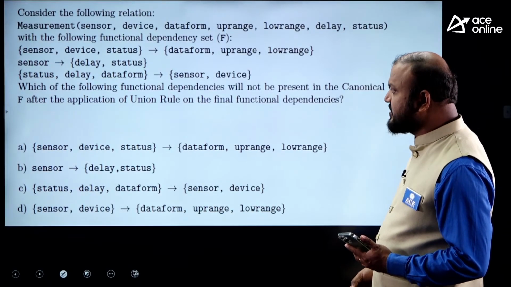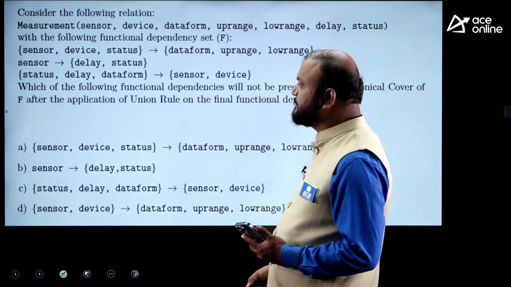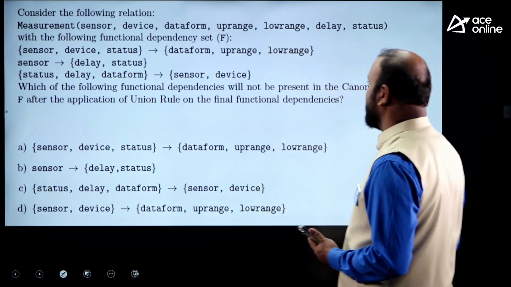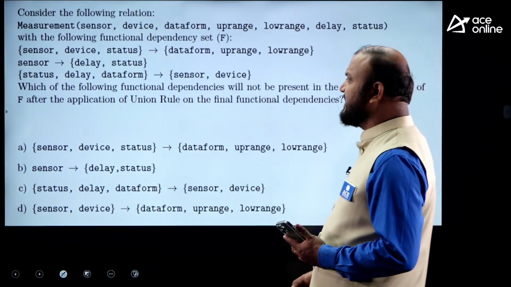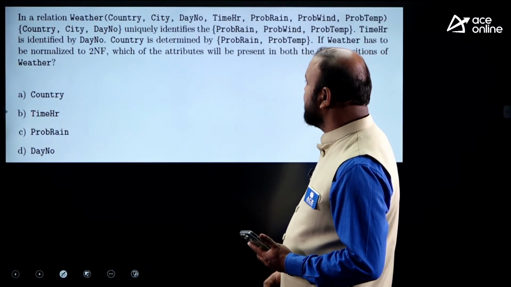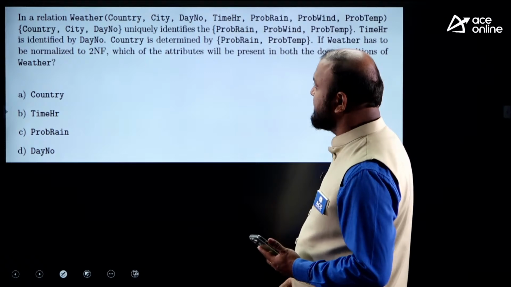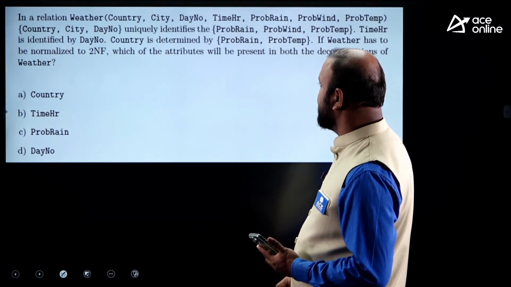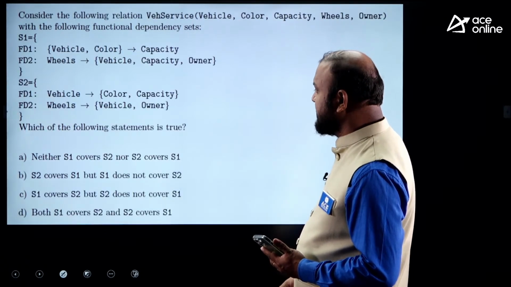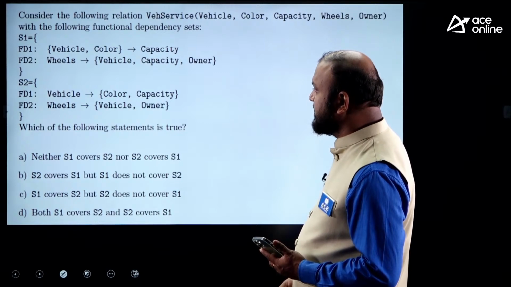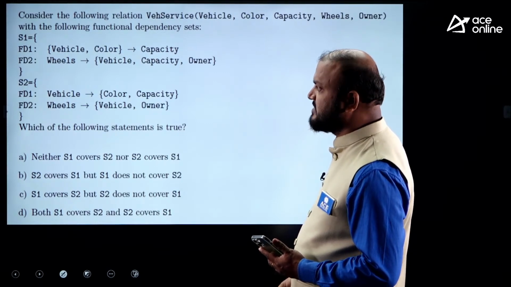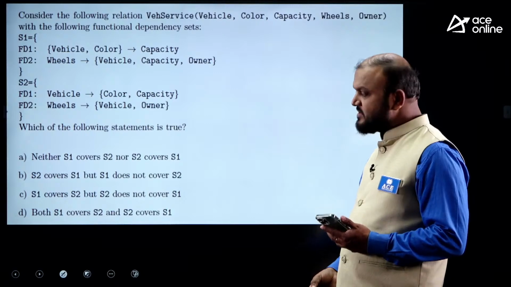I'll go with one more question. Which of the following functional dependencies will not be present in the canonical cover? Canonical cover also we have seen. This is another question: if weather has to be normalized to 2NF, which of the attributes will be present? This is also another question. These are the two sets of dependencies, and this is a question based on equivalences.